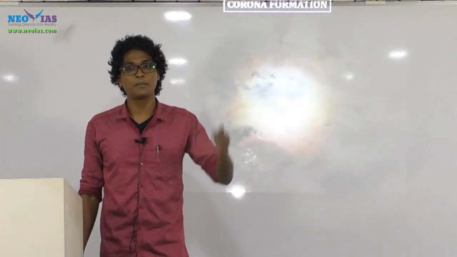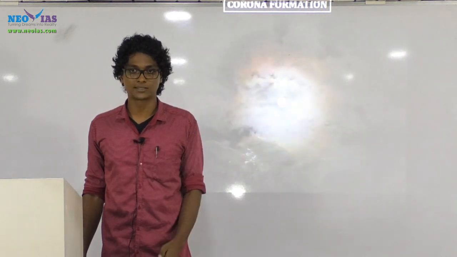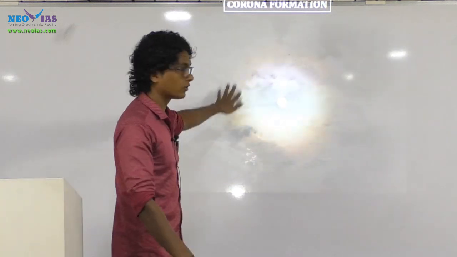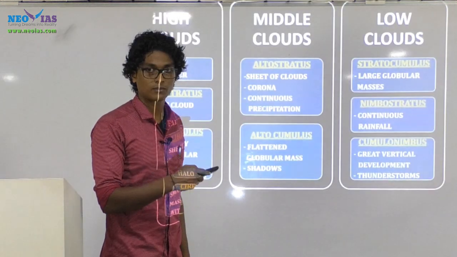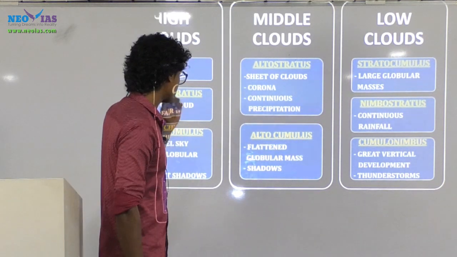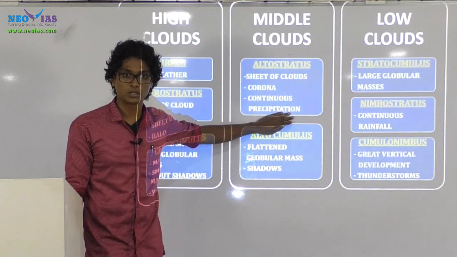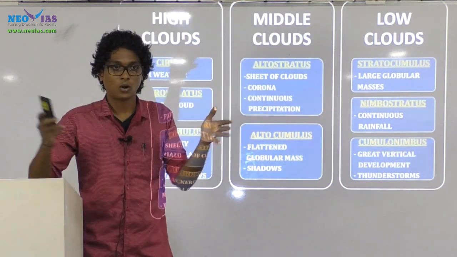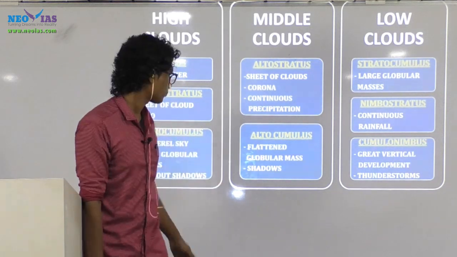Mostly during night time we will have these low clouds, altostratus or normal stratus clouds, which result in the formation of corona. So corona is associated with stratus clouds and halo is associated with cirrostratus clouds. Another property is that altostratus gives continuous precipitation, because more clouds come together, so it can result in precipitation.